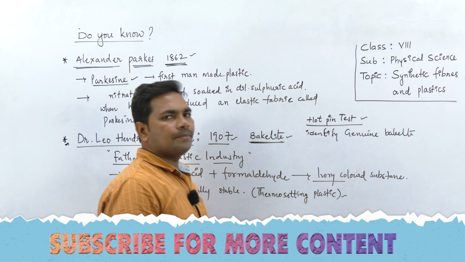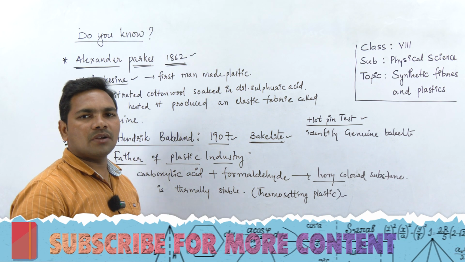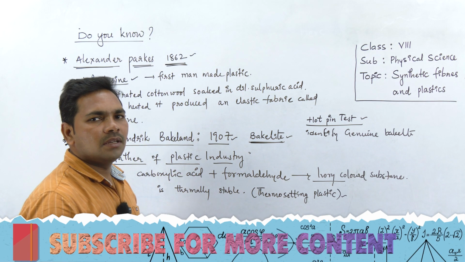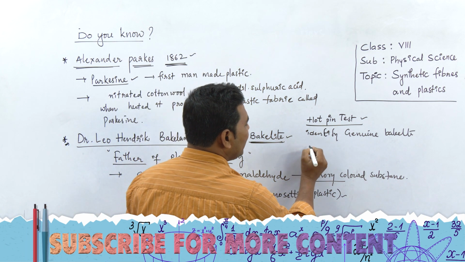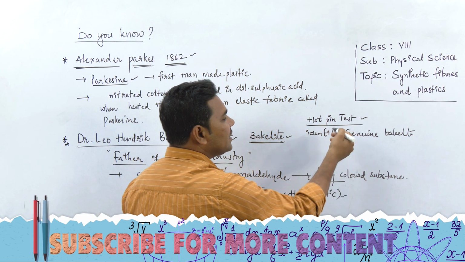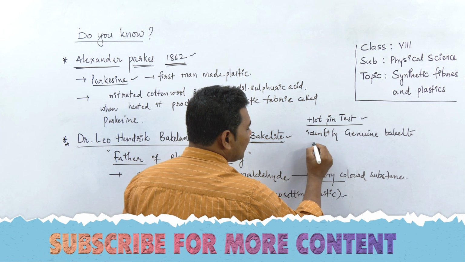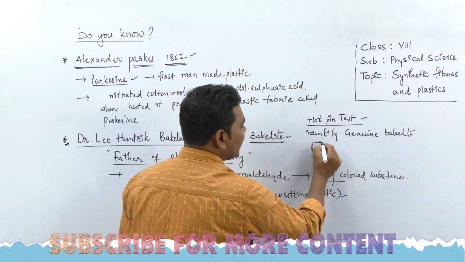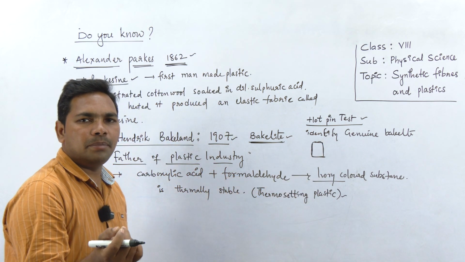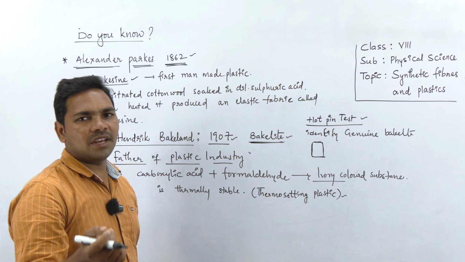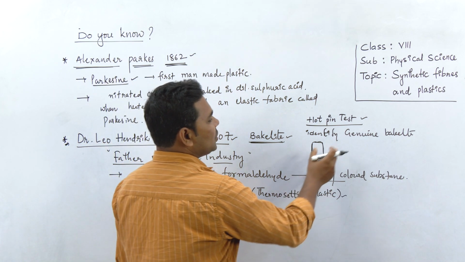Since Bakelite is a thermosetting plastic, it does not melt on heating, whereas thermoplastics generally melt on heating. So how does it react with a hot pin? If you have a plastic item made of Bakelite, you use a pin heated to a very high temperature to identify the genuine Bakelite.